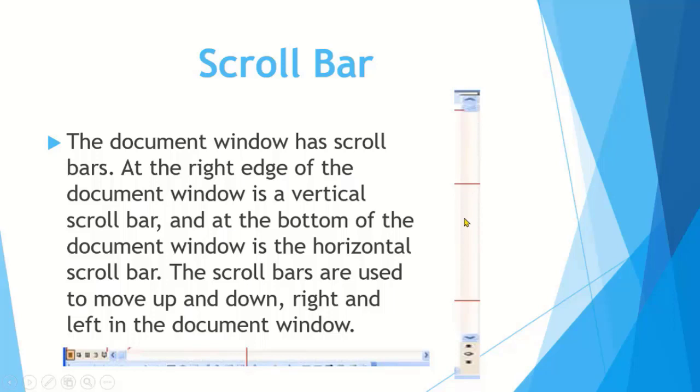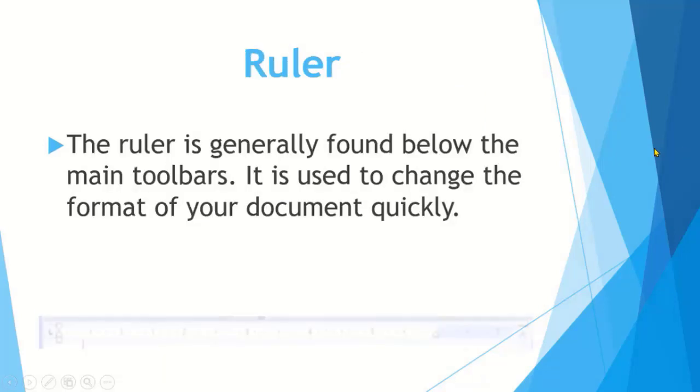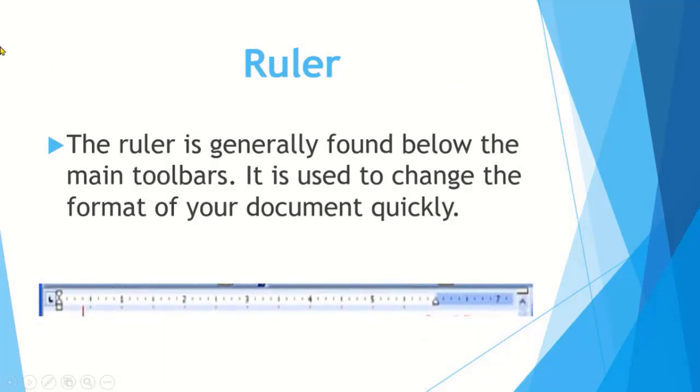Vertical scroll bar is used to move the document up and down, and horizontal scroll bar is used to move the document right and left according to your need. There is a ruler which is generally present below the toolbars. It is used to change the format of the document very quickly. You can see that this is the ruler which is used to change the format of your document.